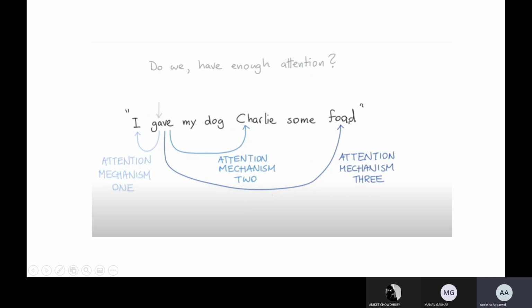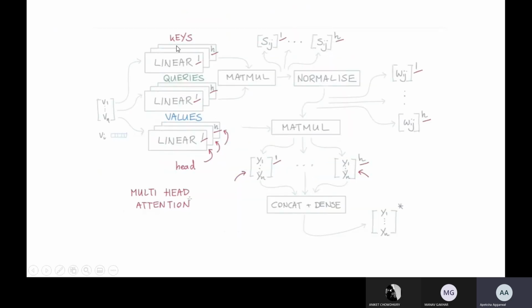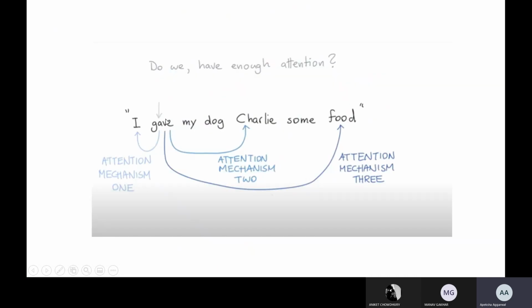So attention to several words is required, and these three heads are there. So it would be 1, 2 and 3 linear, then 1, 2 and 3 for query, key and value. Three heads are there in describing the word "gave".